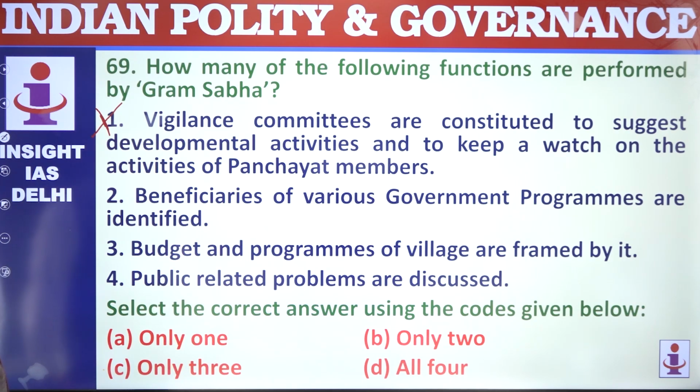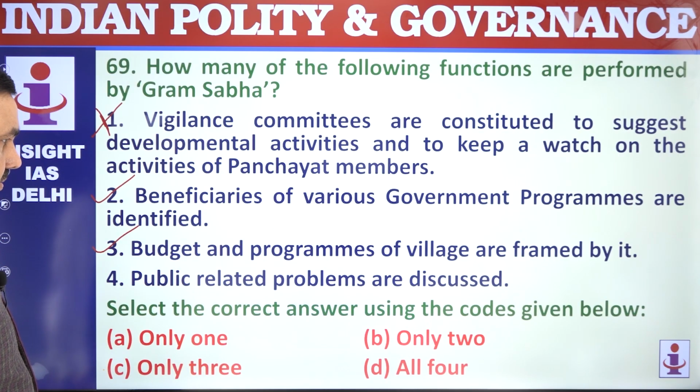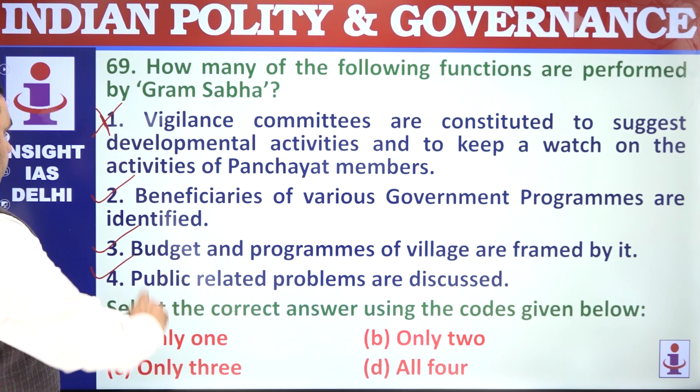Beneficiaries of various government schemes are identified. That's correct, by Gram Sabha. Budget and programs of village are framed. Correct. Public related problems are discussed. That's correct. 2, 3, 4.